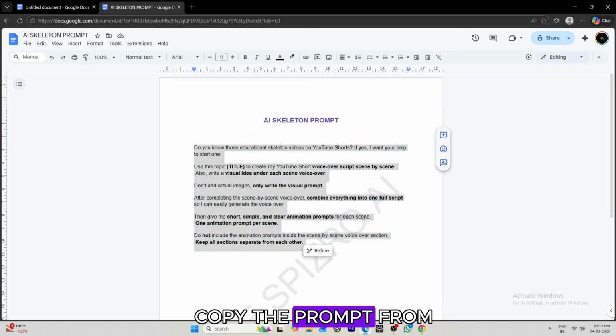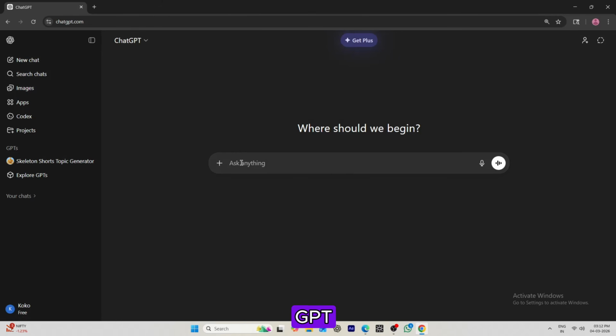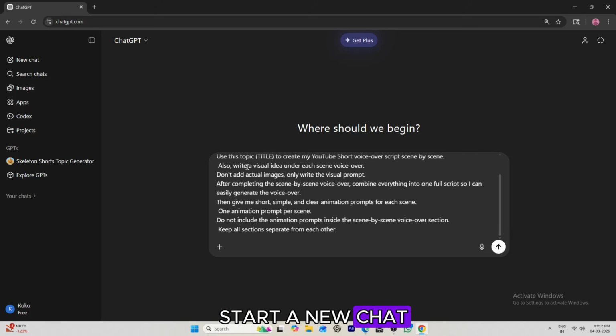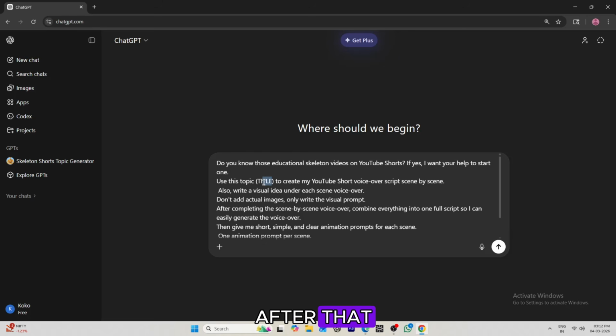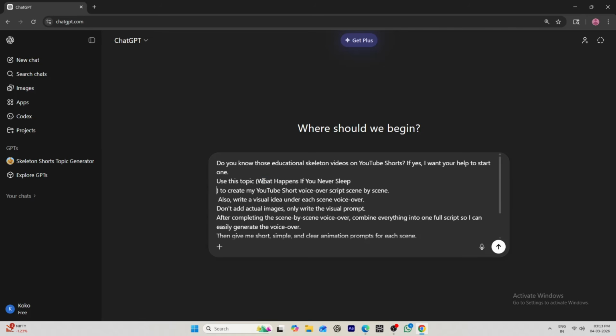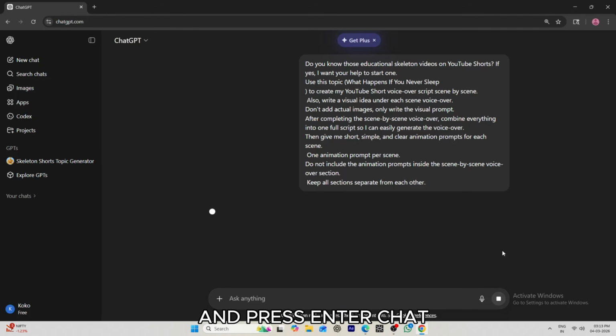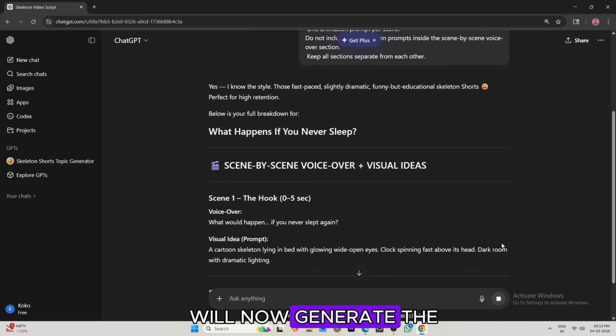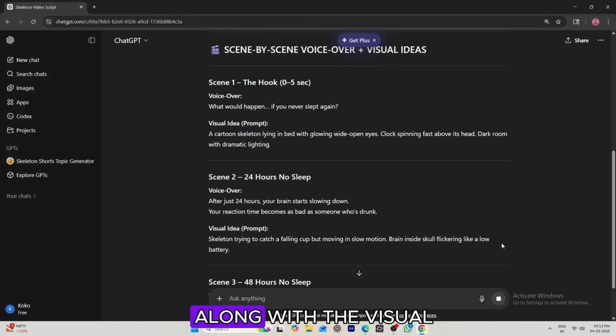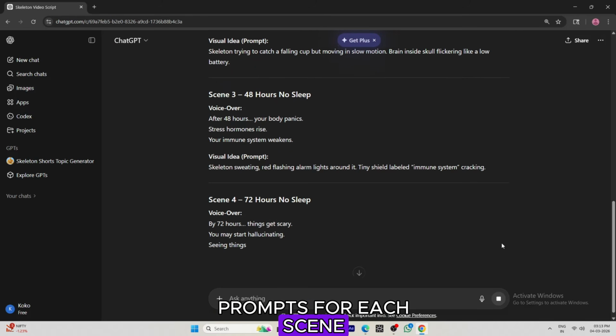Now copy the prompt from the document and go back to ChatGPT. Start a new chat and paste the prompt there. After that, insert the video idea you selected into the prompt and press Enter. ChatGPT will now generate the voiceover script for the video along with the visual prompts for each scene.